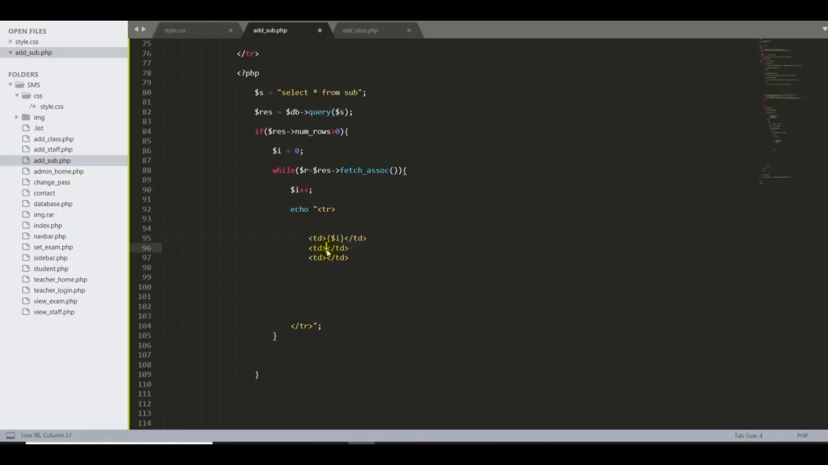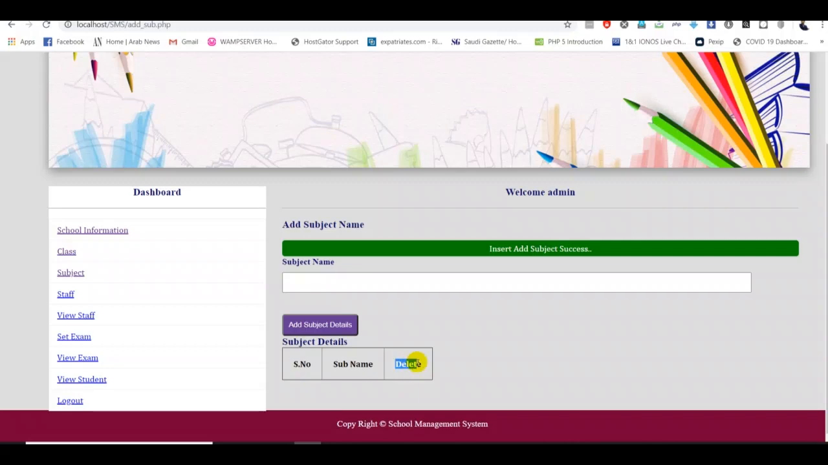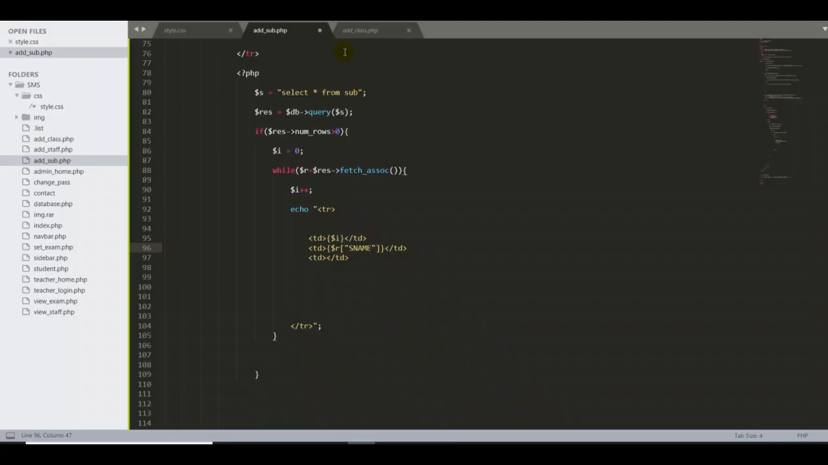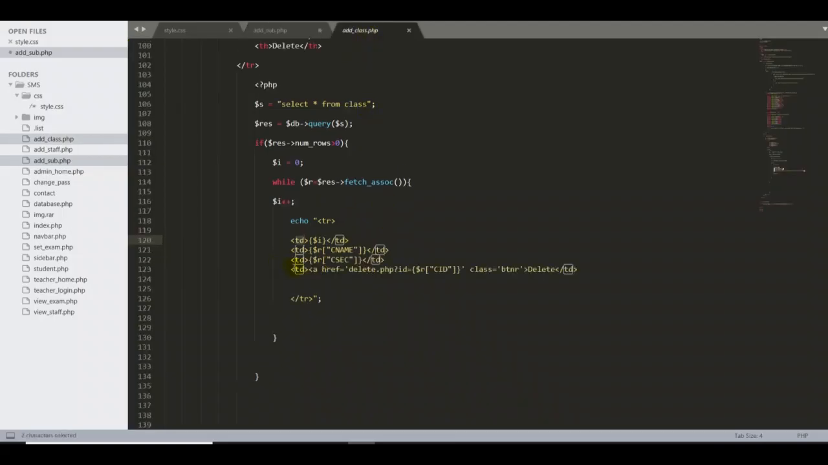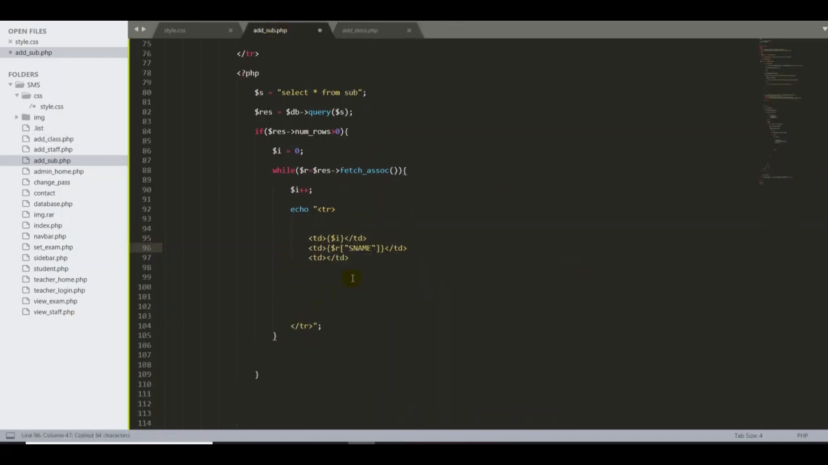Good. Again, open curly braces, then dollar sign r, and square bracket, then double quote, then we put the s name. That's fine. Next one, we have to put the delete. So I go back here to my add class, copy the TD, then paste it here, so I don't need to type again. Same thing, so we don't worry about that.